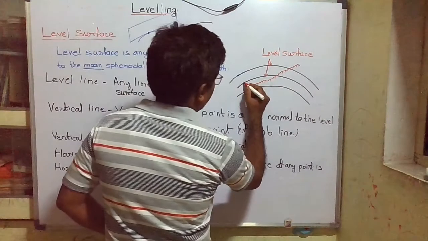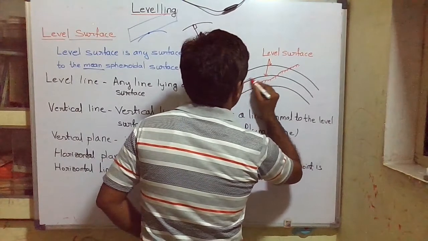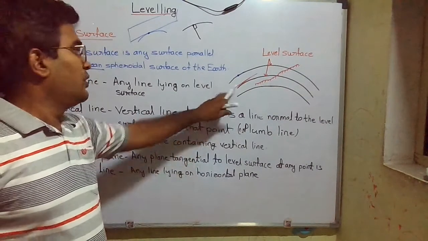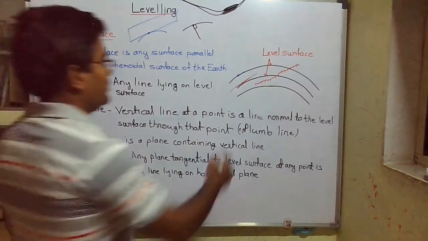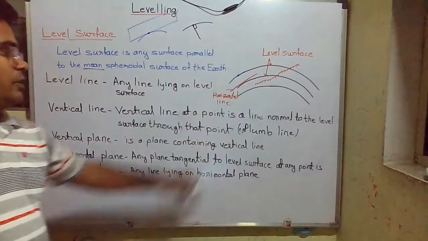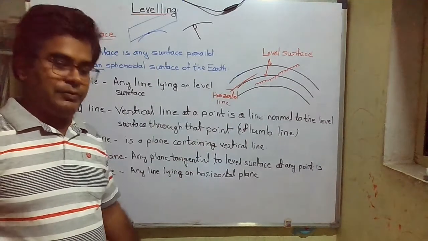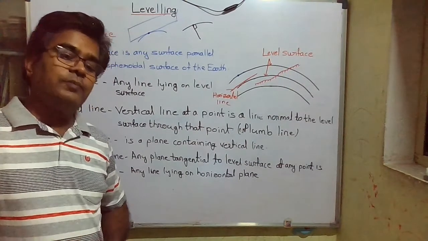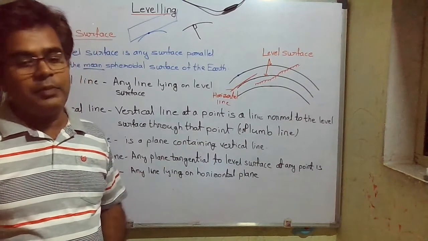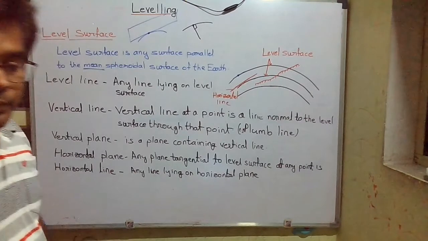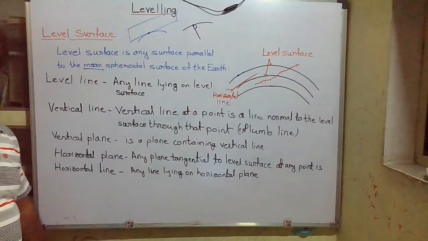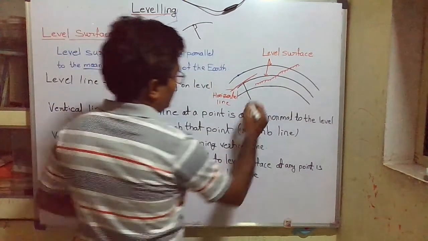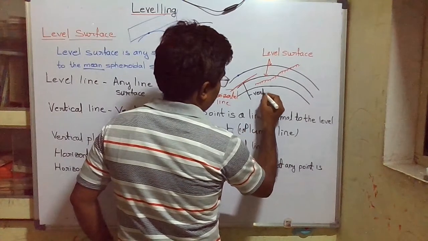If this is a level surface, and we consider any point and any line tangential to this level surface at that point, then this is called the horizontal line. Because it is tangential to the level surface, this line is also perpendicular to our vertical line, that is the plumb line, at that point.